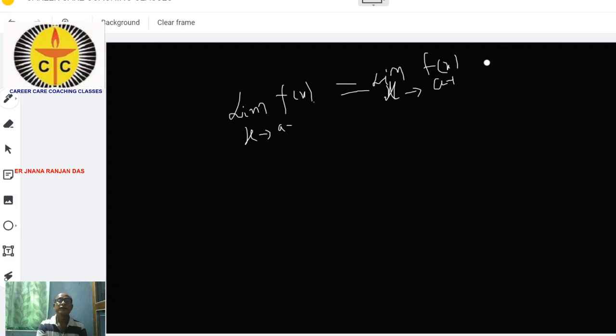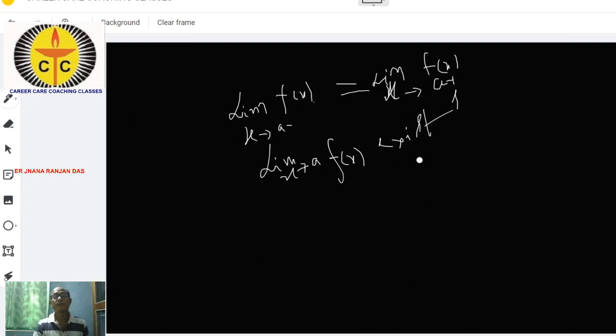If these two are equal, then we say the limit x tends to a of f(x) exists. We say it exists.